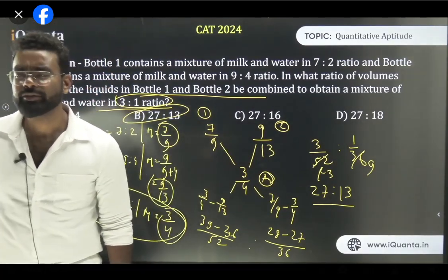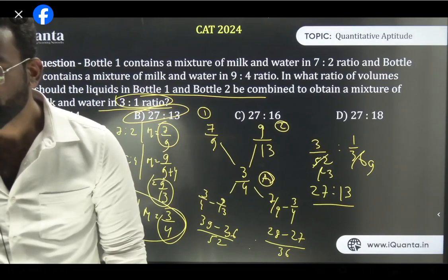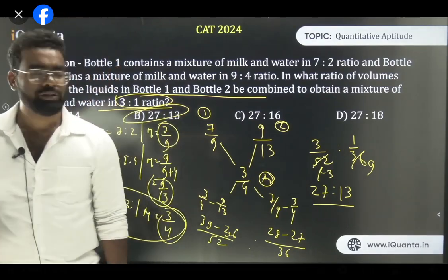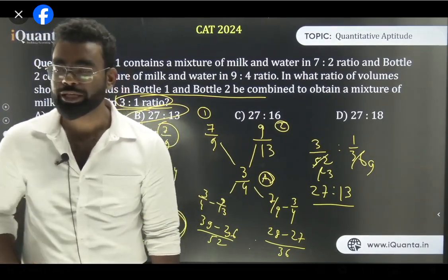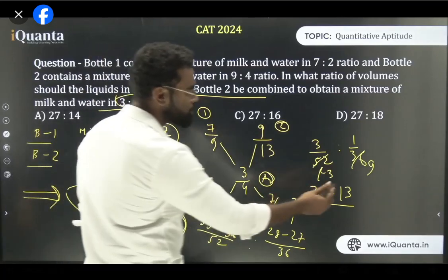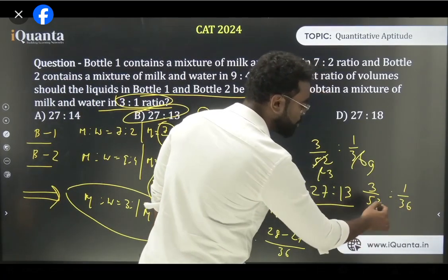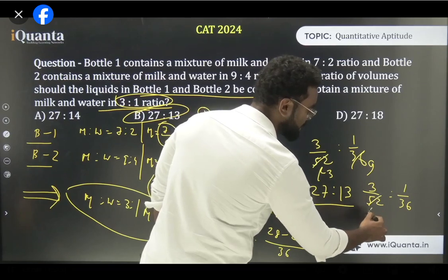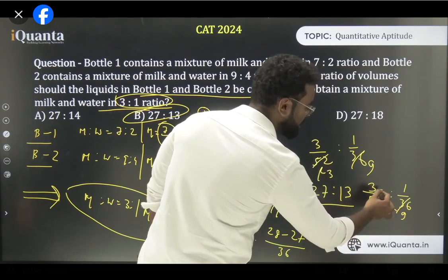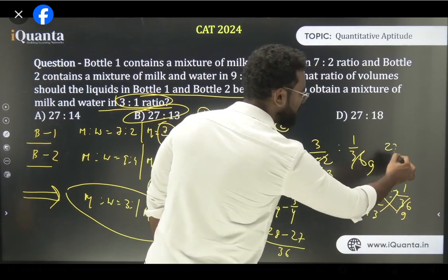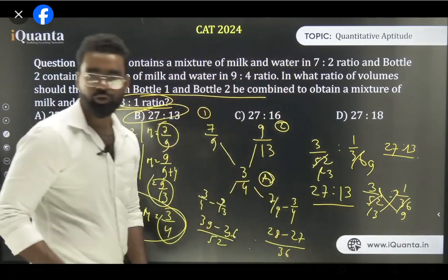There's nothing much left today. We have one or two more things. Yes, instead of taking milk, you can take water also. You can solve this in multiple ways, don't worry. The last part is the difference. So it is 3 upon 52 is to 1 upon 36. What can I do? I can divide by 4, that is 13, and that is 9. So this 9 can multiply here, 13 can multiply here. So 9 into 3 is 27, is to 13. So you can do the cross multiplication.